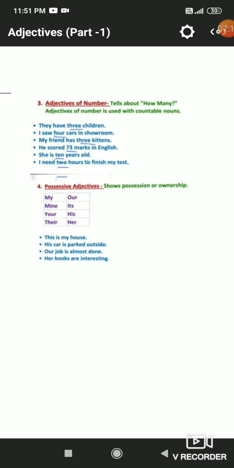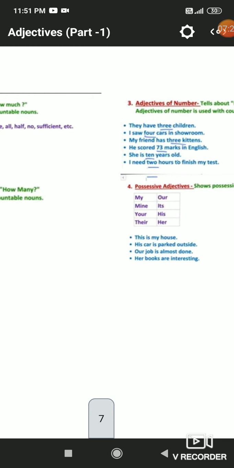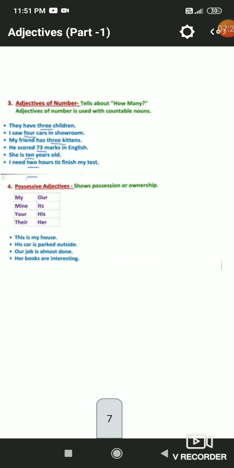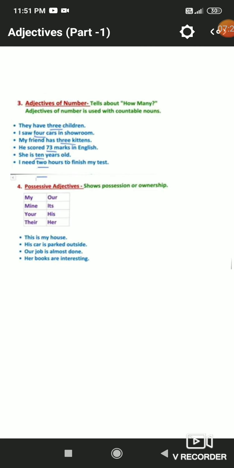Like in adjective of number we were getting the answer of how many, and in adjective of quantity we were getting the answer of how much. Likewise, in possessive adjective we will get the answer of whose house, whose car, whose job, whose books. Like, this is my house. Whose house? My house. Here my is showing the possession of the house by me.